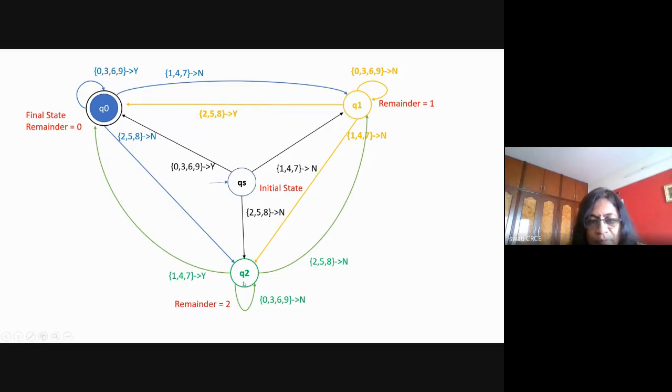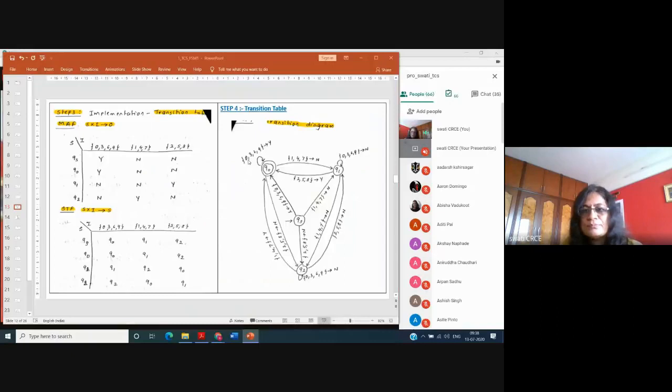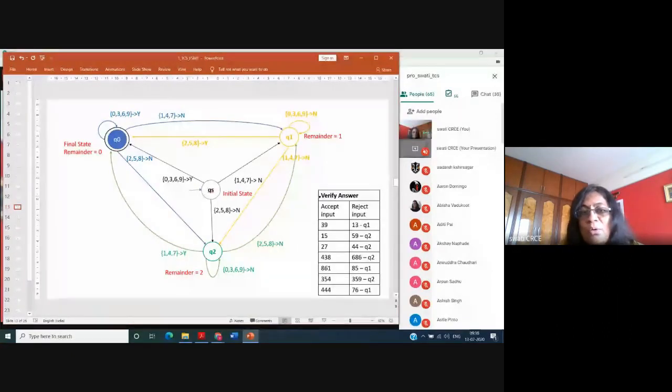Okay. Now for Q2 also all the transitions are done. For Q1 all the transitions are done. For Q0 all the transitions are done. So verify your answer and check whether all the transitions are over. And now the diagram is complete. So now once you draw the diagram, after that you have to verify your answer, because designing is always a trial and error method.